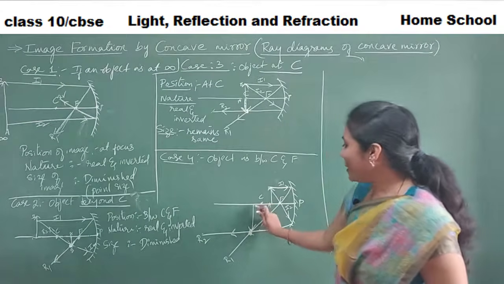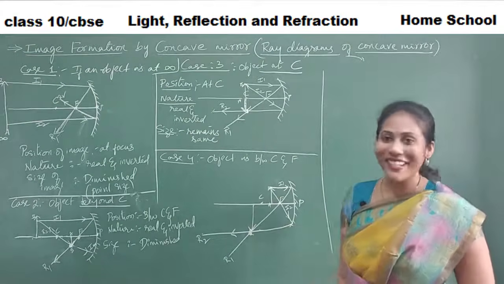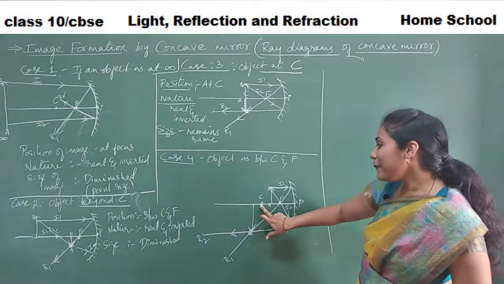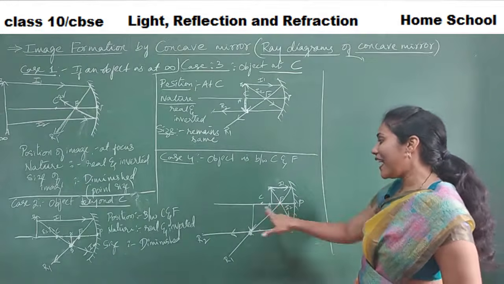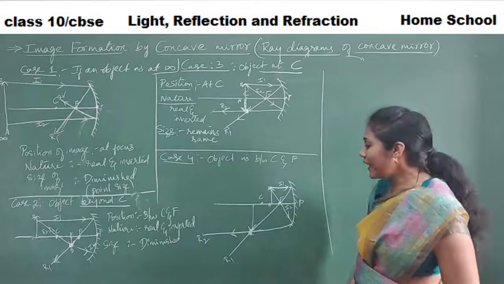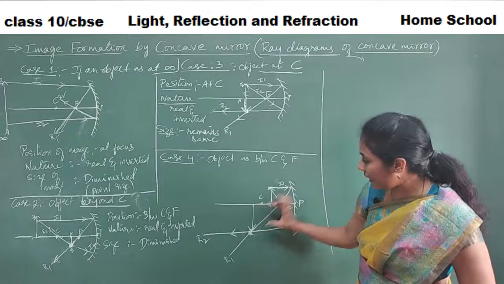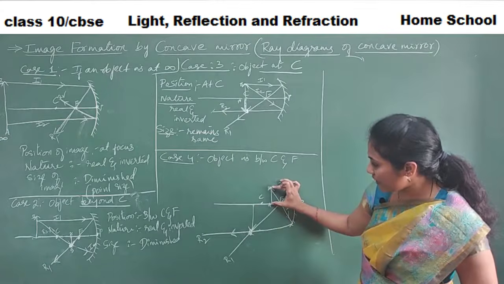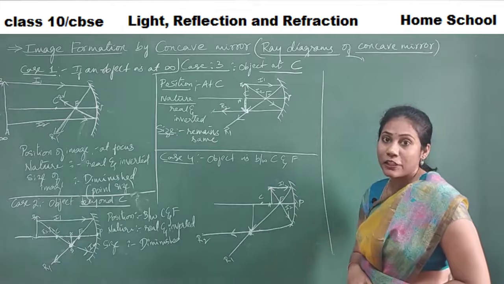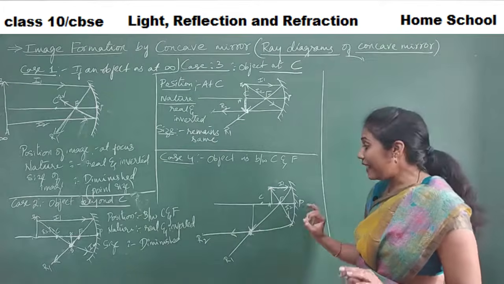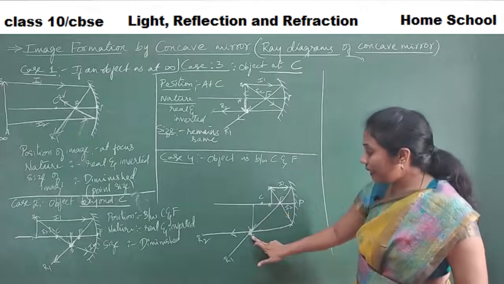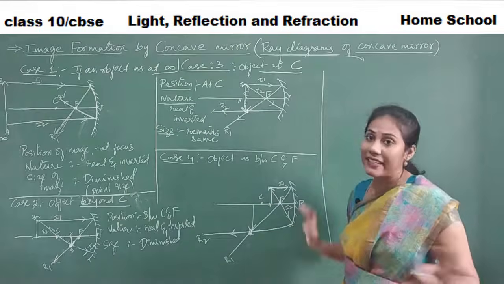See, I got my image beyond C. When I kept an object between C and F, I got an image beyond C, behind C. And the image is quite big. You see, the object was of this much length initially, but the image length has slightly increased. So the image is enlarged. I'm getting a real image, inverted image, and the size is enlarged.